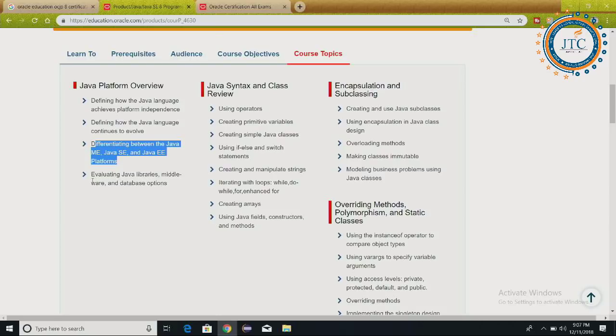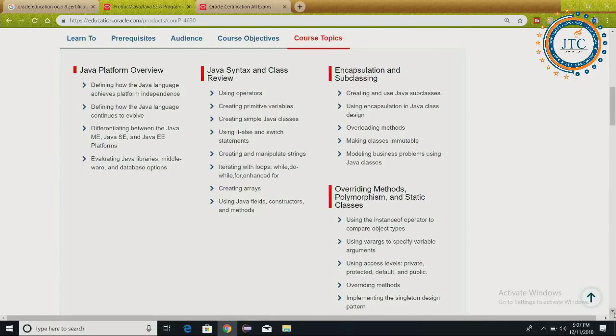Next one is evaluating Java libraries, middleware and the database options, that also we will be coming to. Next, this is the OCJP 8 syllabus, as I am showing you here. We are going to get into this. So here is using operators, creating primitive variables, creating simple Java classes, if-else, switch statements, creating and manipulating string, iterating loops, creating arrays, Java fields, constructors, methods, again encapsulation and subclasses, method overriding, polymorphism, as well